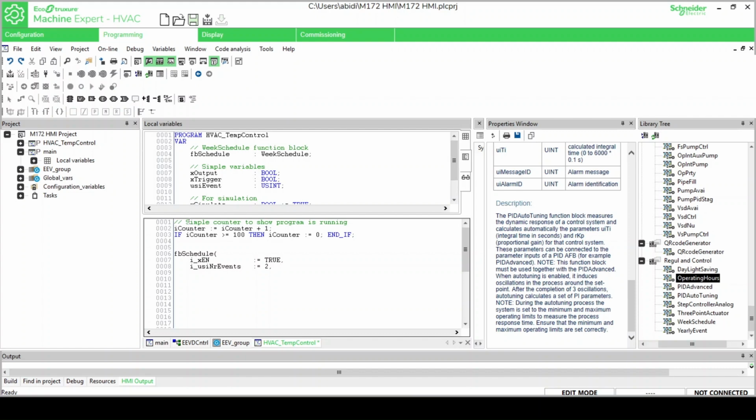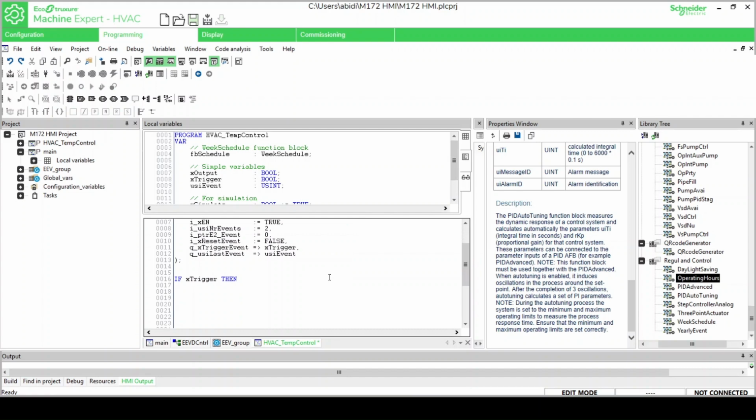Next, we call the WeekSchedule function block. The scheduler is enabled using I_xEn equals TRUE. Then we configure the number of events. I_Events equals 2. This means the scheduler manages 2 events.